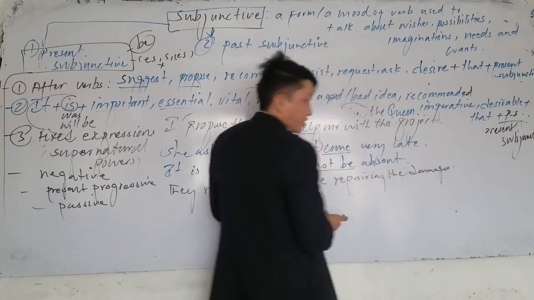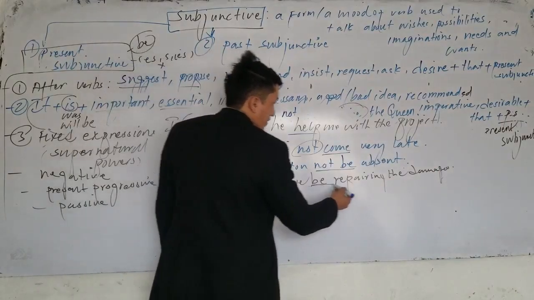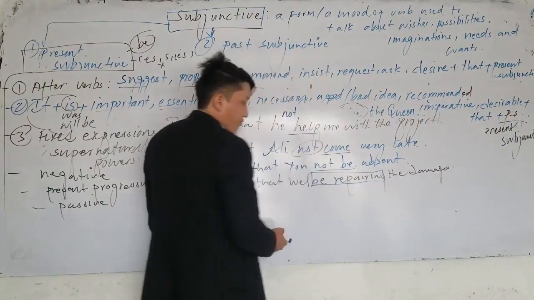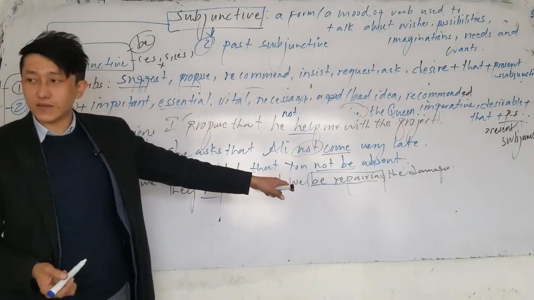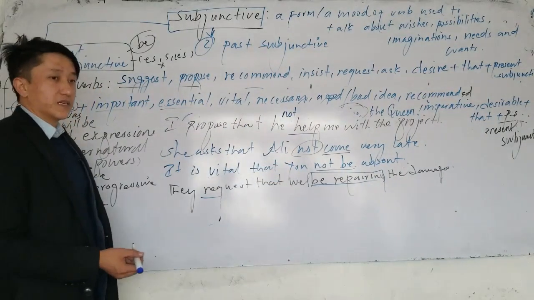Now, which one is subjunctive here? We can say they request that we be repairing. Now this is the structure: be plus verb-ing. What structure is this? This is the present progressive subjunctive.